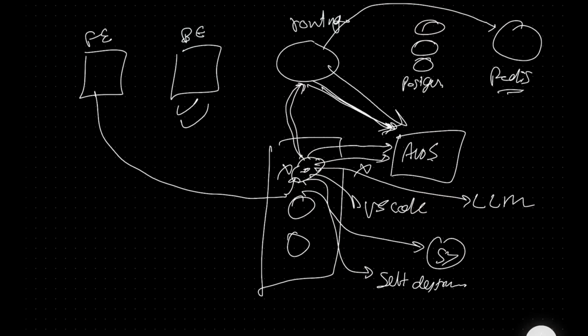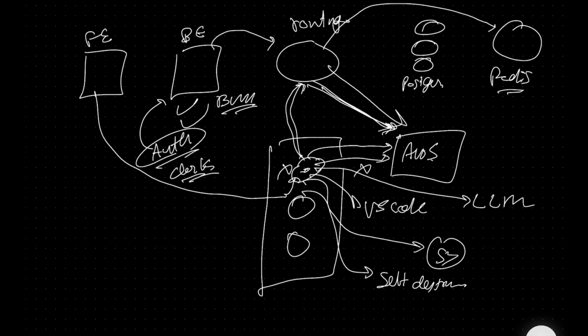Abhi ke liye, let's focus on building. What will you build in the next section? Let's quickly hash out the primary backend. Let's quickly hash out authentication. We're going to use Clerk for authentication. And the backend will be most probably in Bun. Let's quickly create a bunch of these endpoints, hash them out so that we can get into the interesting bits, the juicy bits, the router and the worker are going to be the juicy bits.